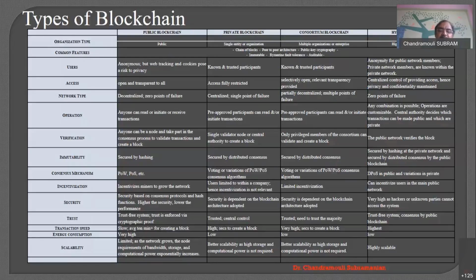Whereas in the private, and even for the consortium and hybrid, it's very low, because parties are trusted. There is no puzzle, there is no solving, there is no nonce, right? It's being trusted as long as you know who is actually giving it. If you trust them, just verify the business. That's it. You can go for adding to the blockchain.